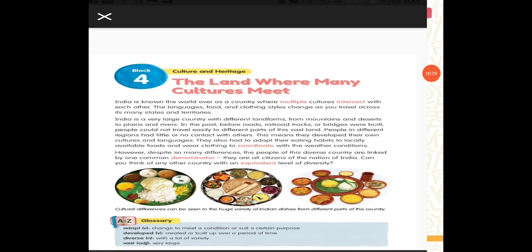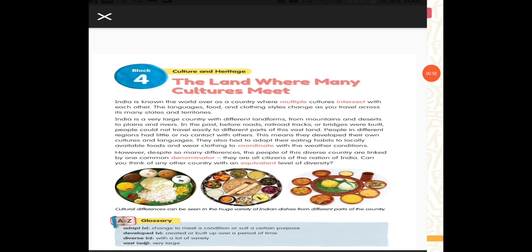So there is a culture and heritage, a small story. We will talk about culture and heritage. The name of the land where many cultures meet. So this is a story. Now let's read. India is known the world over as a country where multiple cultures intersect with each other. The language, food and clothing style change as you travel across it.